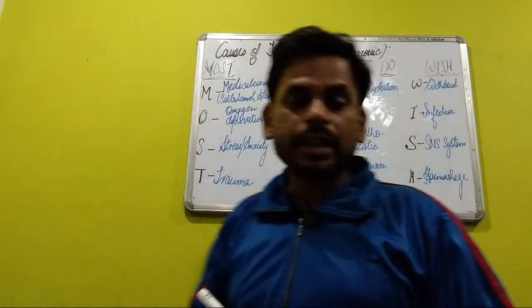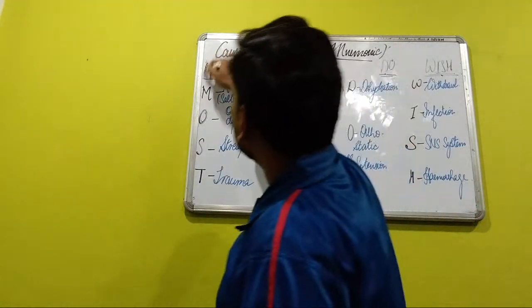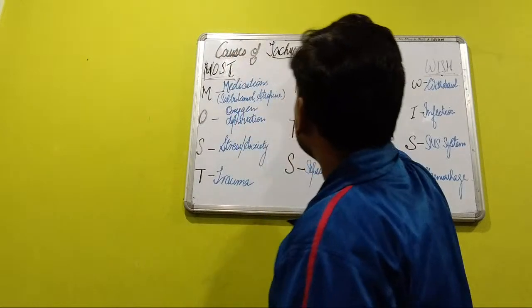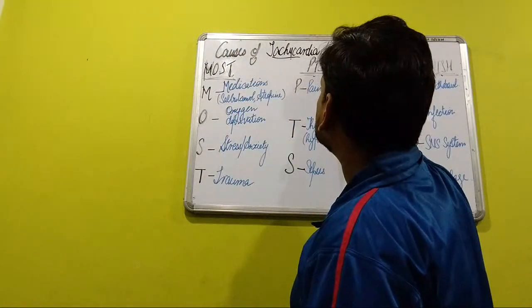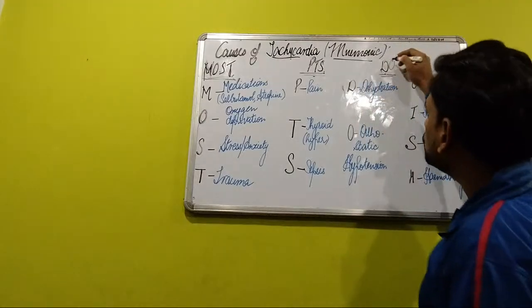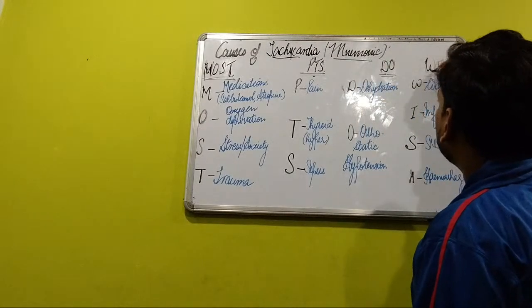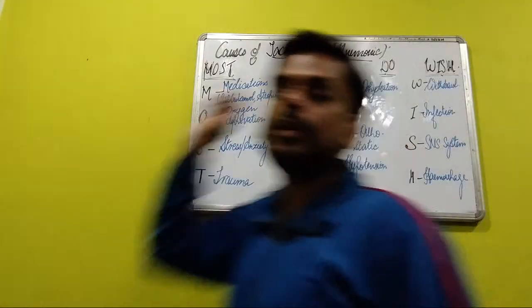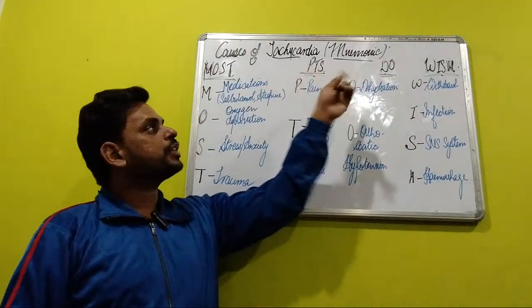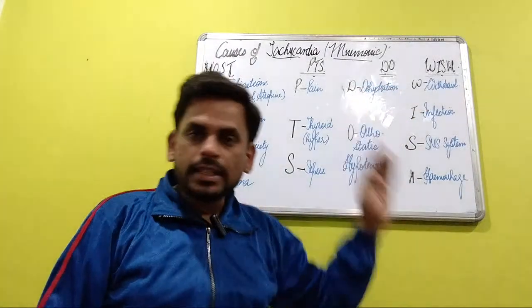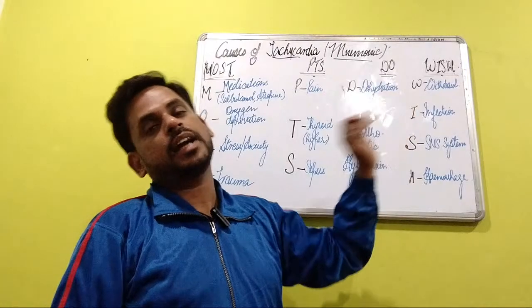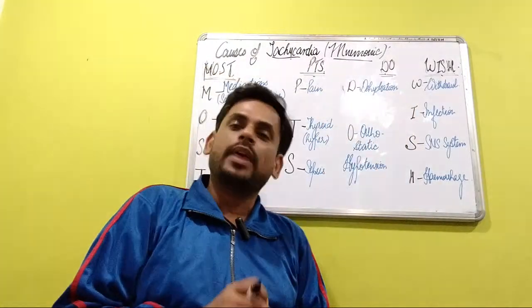Most, M-O-S-T; patients, P-T-S; do, D-O; and wish, W-I-S-H. Just by remembering this, you can very easily pen down in sequence the causes of tachycardia in the professional exams.